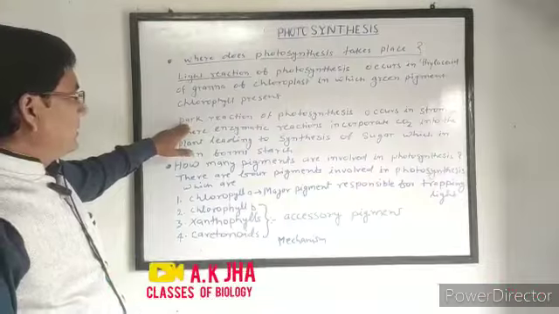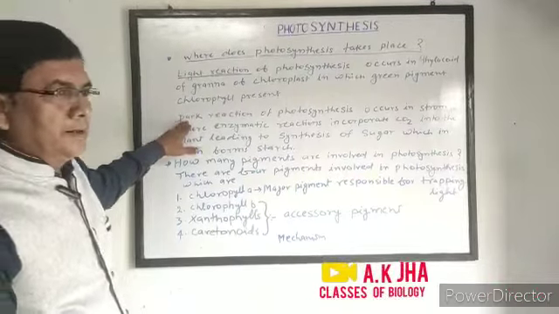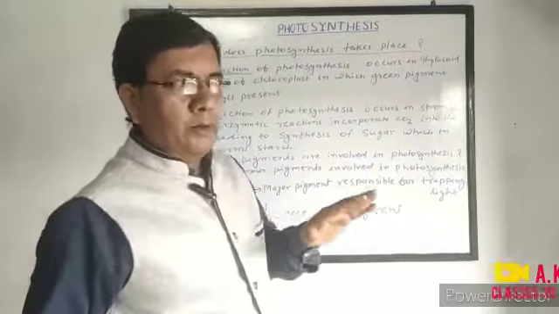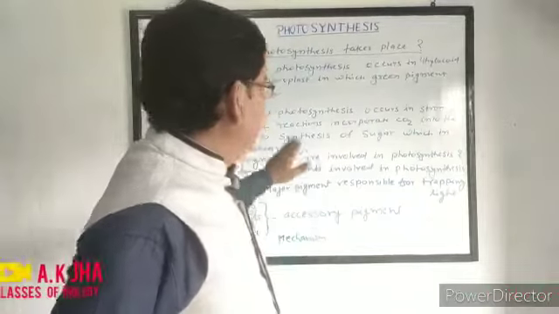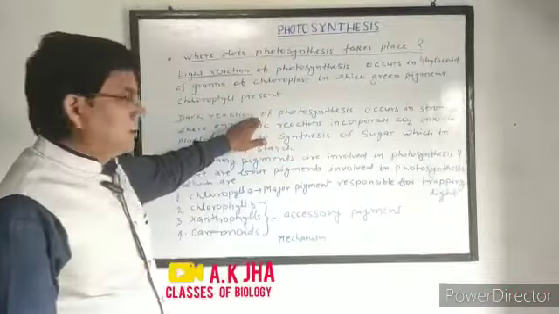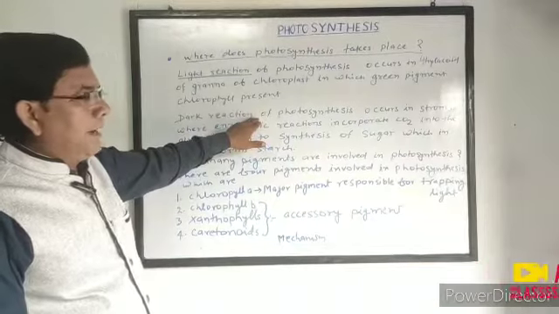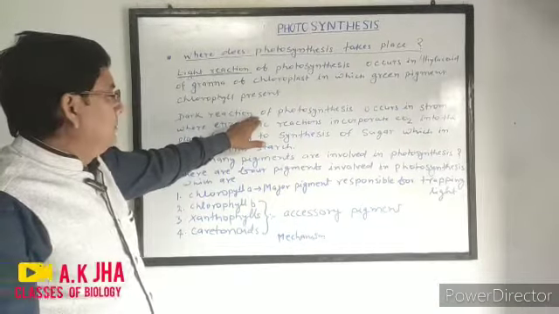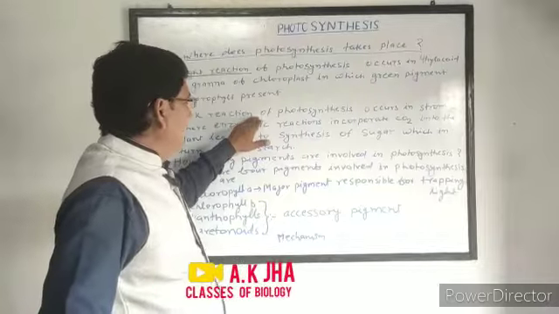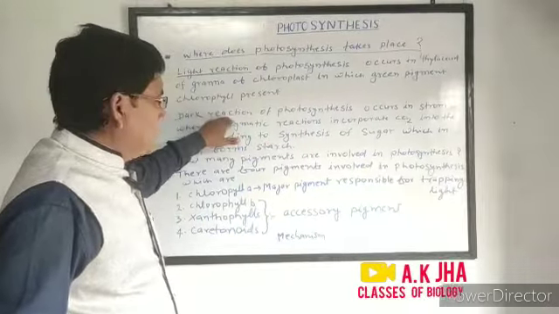Now, the next process is the dark reaction of photosynthesis, in which light is not essential. It does not mean that the dark reaction occurs only in dark. The dark reaction occurs in day and night. In the dark reaction, light is not essential, but it may occur in daytime.